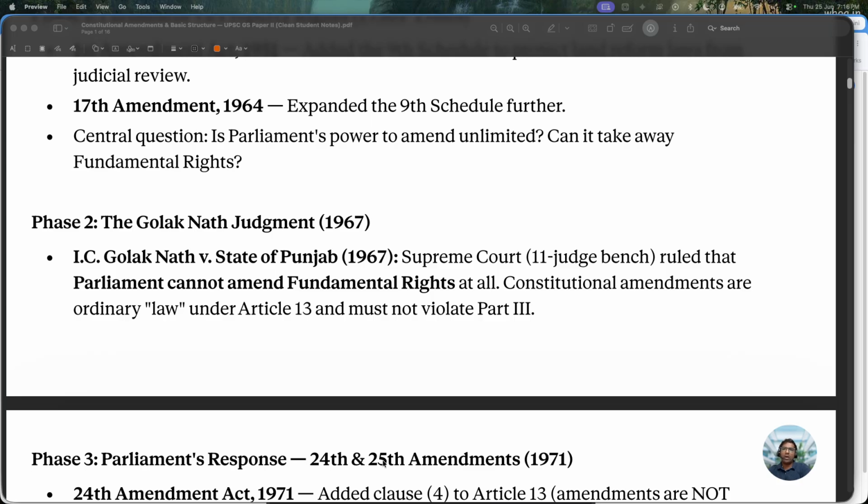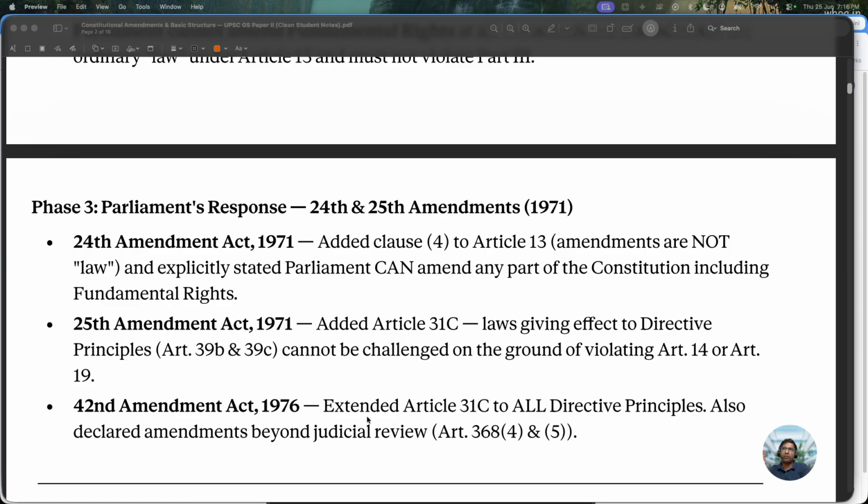Then what happened? Parliament, in the third phase, 1971, struck back with the 24th and 25th amendments in 1971. What does the 24th Amendment Act 1971 say? It added clause 4 to Article 13, saying that amendments are not law, and amended Article 368 to explicitly state Parliament can amend any part of the Constitution, including fundamental rights.